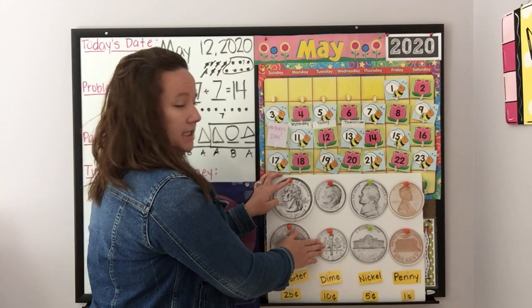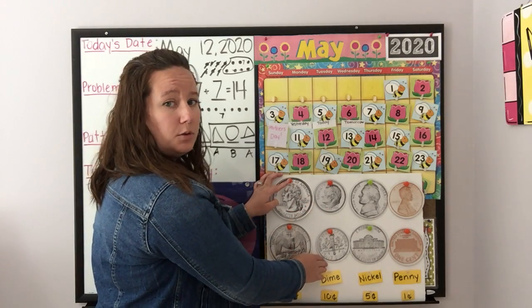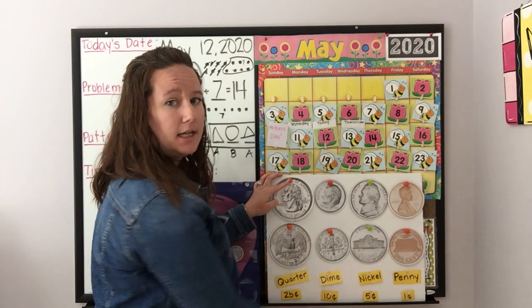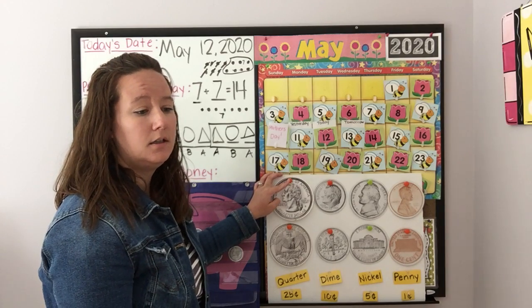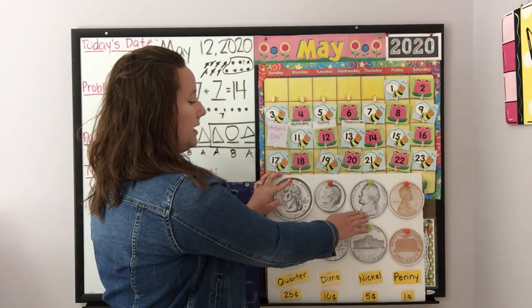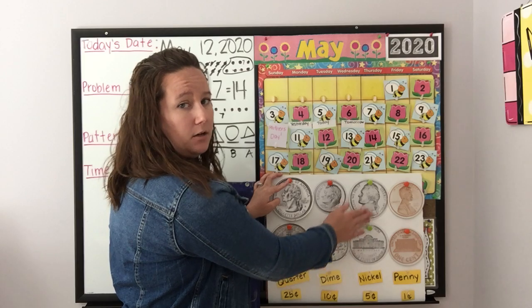Okay, next we have a dime. A dime has Franklin Roosevelt on the heads, a torch and 2 branches on the tails. A dime is worth 10 cents. So when we count dimes, we're going to count them by tens. Very good. Okay, next we have what coin is this? Tell me. A nickel. Good job.